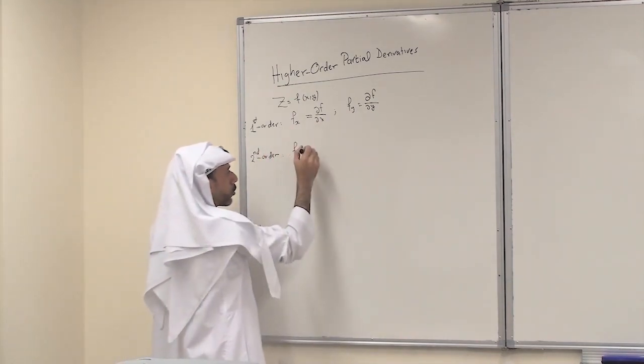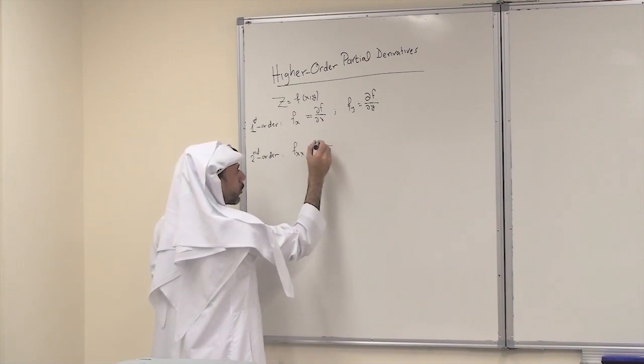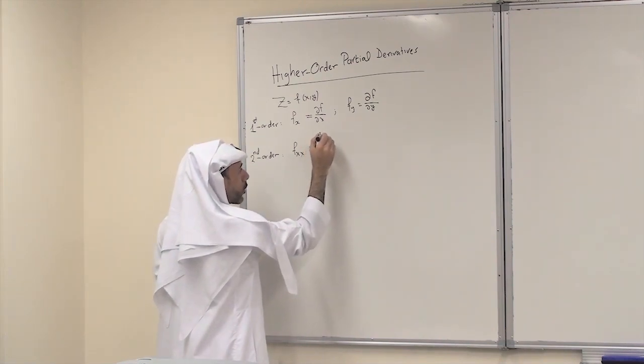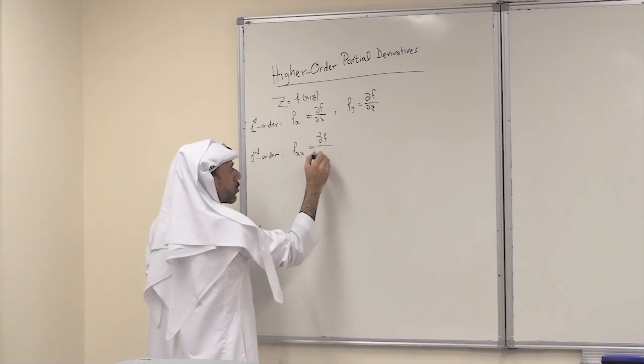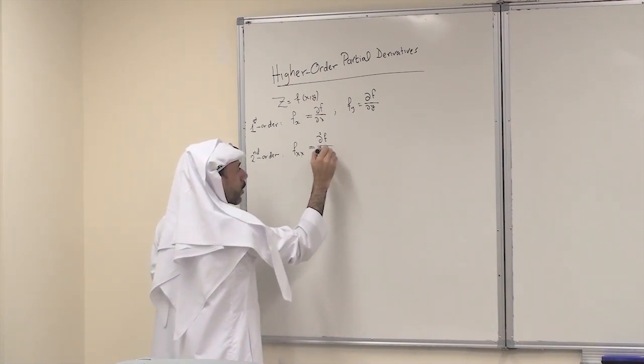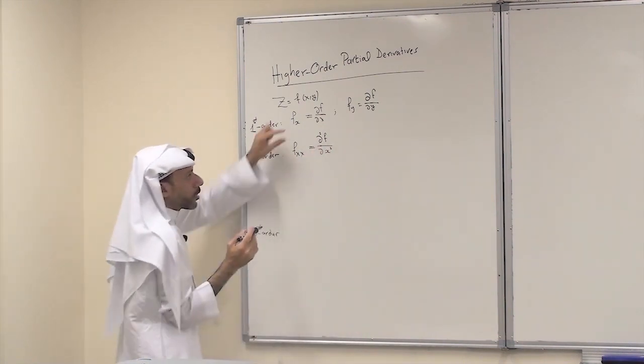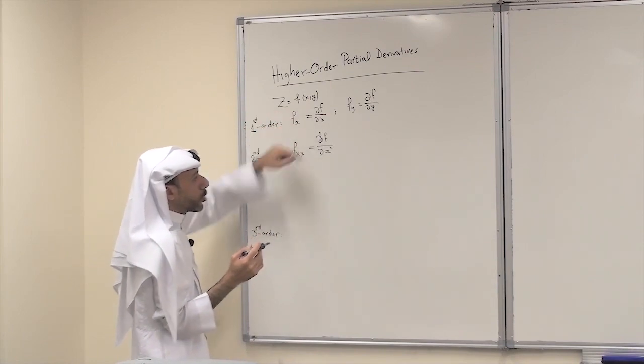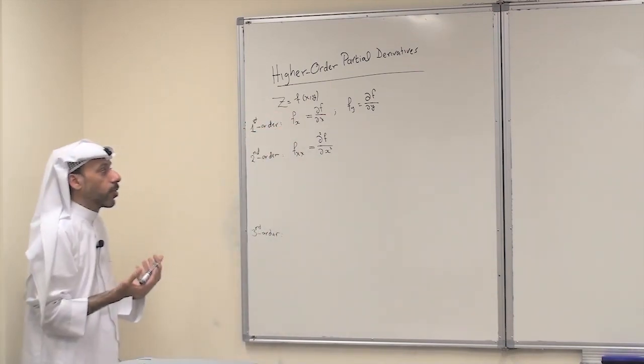And for the partial notation, it is the second derivative, so it is the second partial derivative of f with respect to x squared. So here the notation when it comes to partial, is similar to the notation of functions of one variable or math 101.